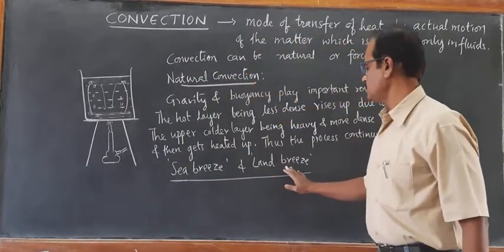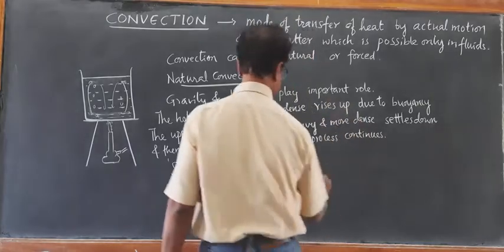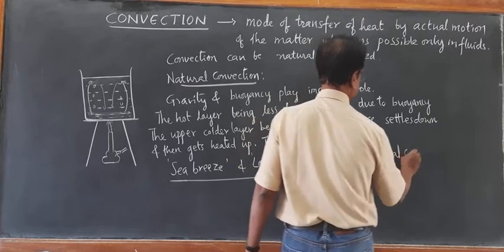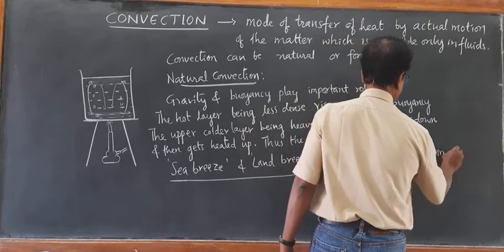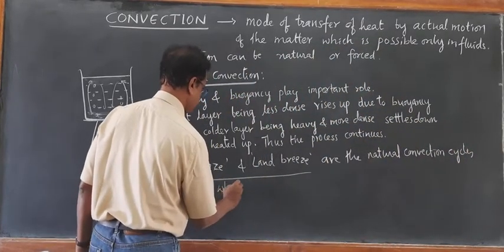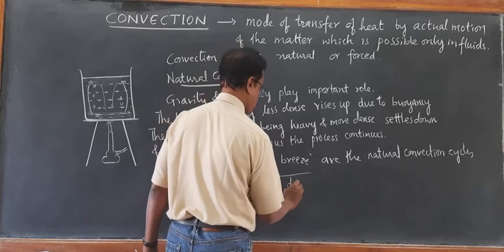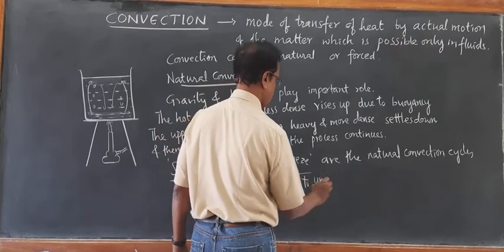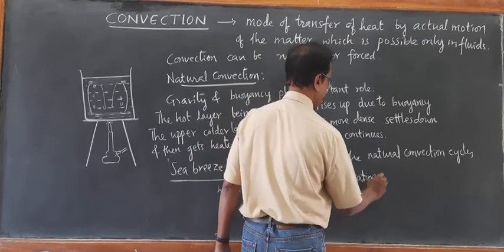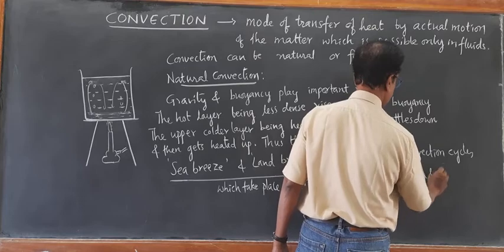So sea breeze and land breeze are natural convection cycles, which take place due to unequal heating of land area and water body.